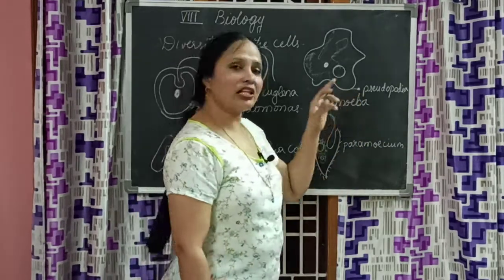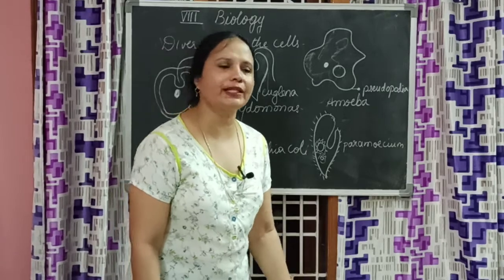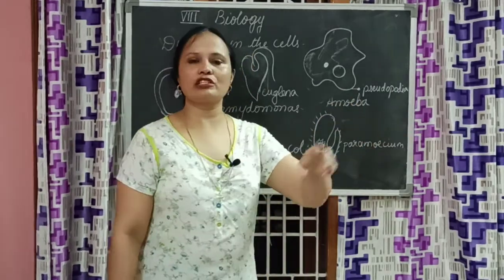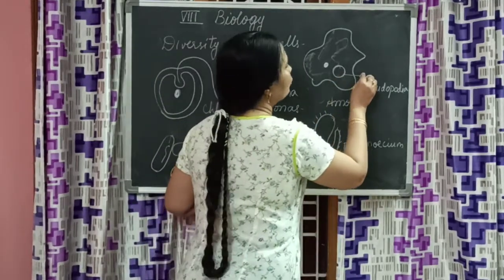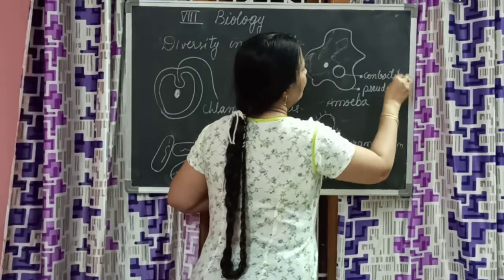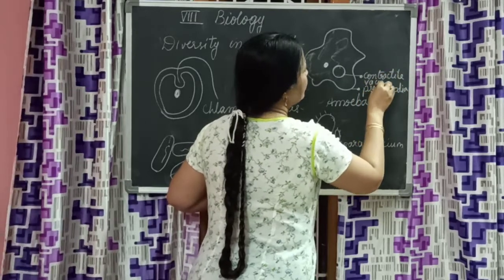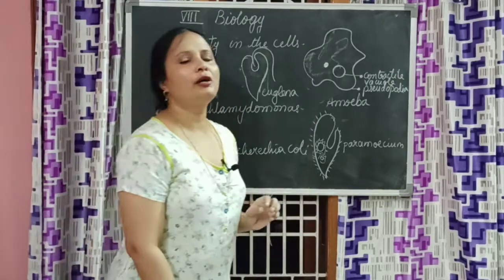What is the use of our feet? To move from one place to another. So pseudopodia is also for moving from one place to another. And then the contractile vacuole. There's a lot we can learn about these things, even in a minute microorganism.